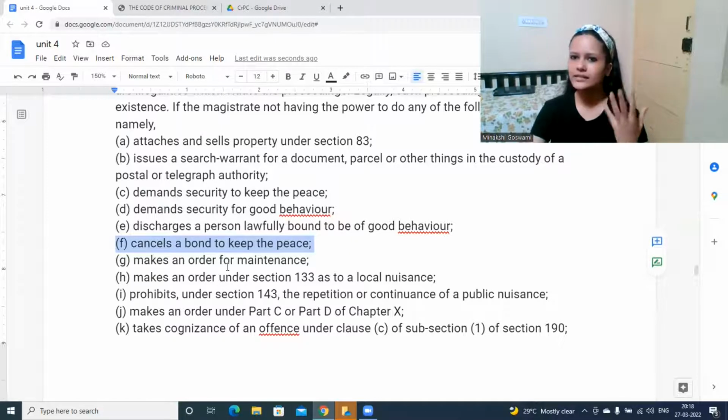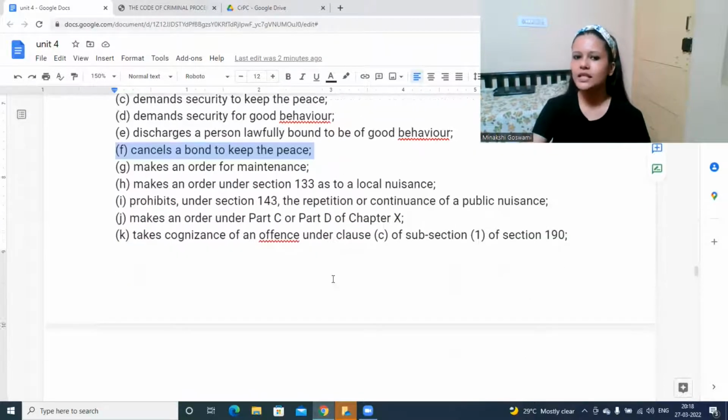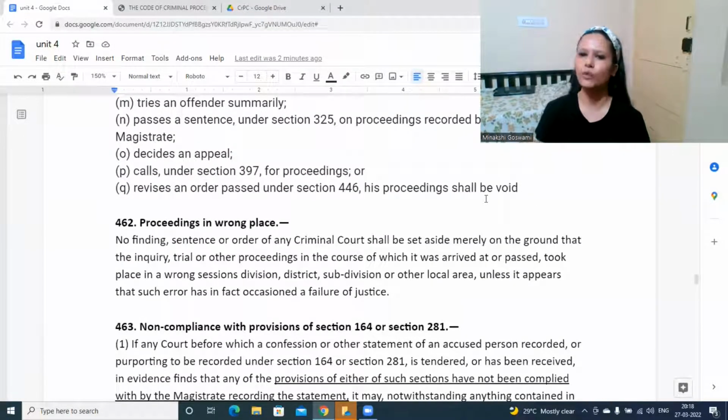Okay. In such cases, obviously, those proceedings would be considered invalid because it was not a proper ground or reason where the magistrate could have cancelled it. This bond was very much necessary, in fact, but by mistake the magistrate cancelled it. So in such cases, this proceeding will be considered void. It is not binding, it is not valid. The person needs to continue to keep good behavior. It is binding on him.